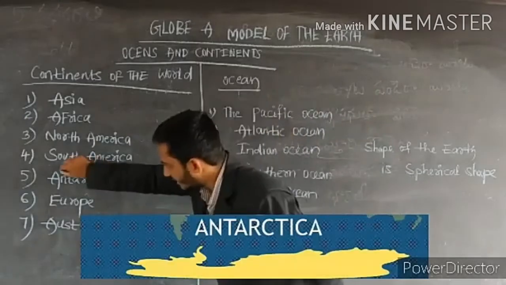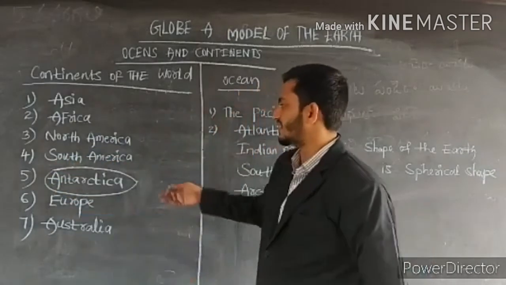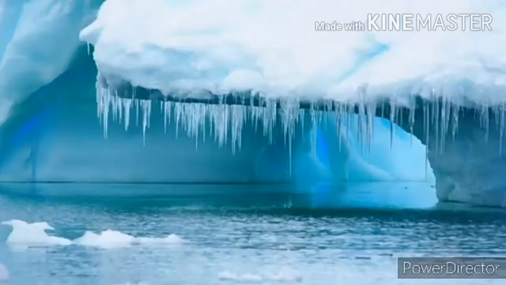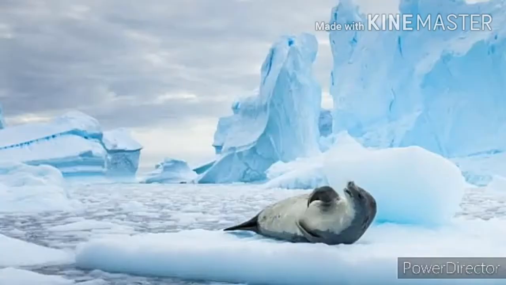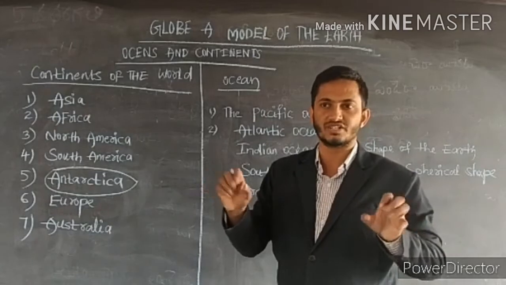Antarctica is the 5th biggest continent, which is completely covered with ice, with cold breeze and snow. There is just the tundra region. Antarctica is covered with completely cold regions.